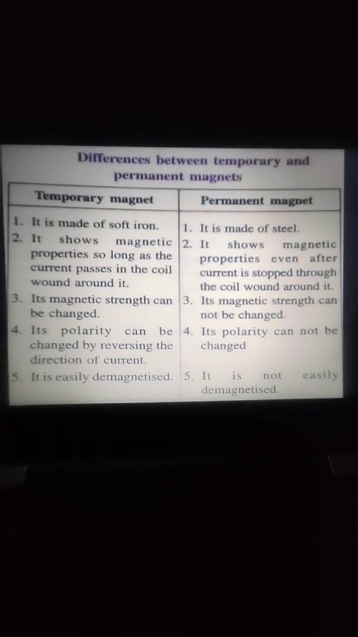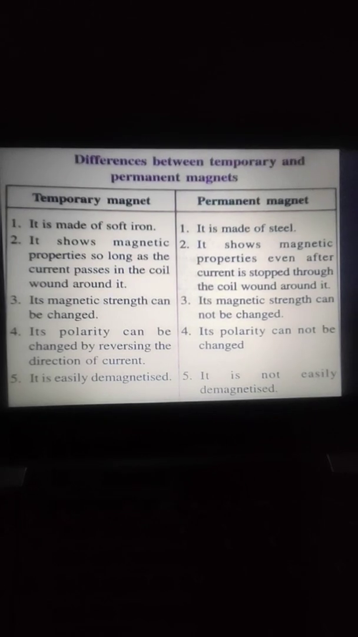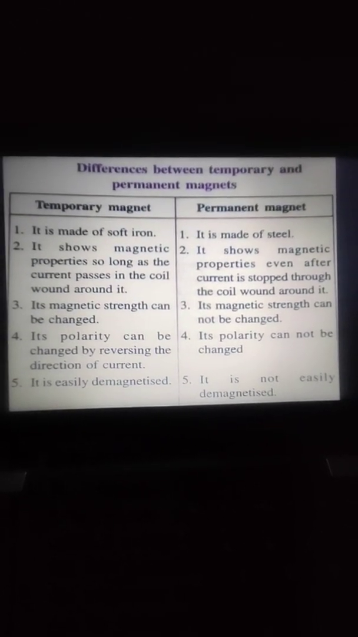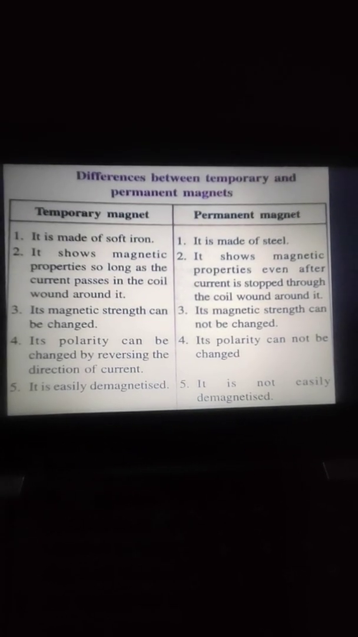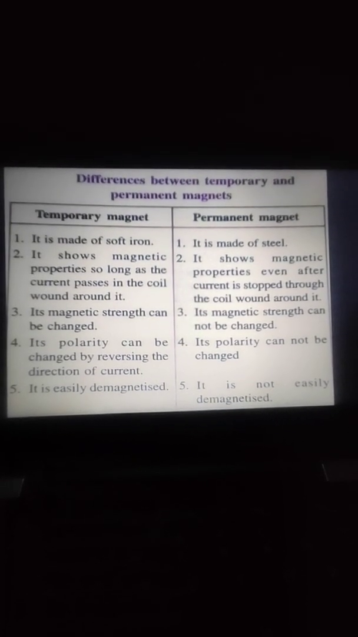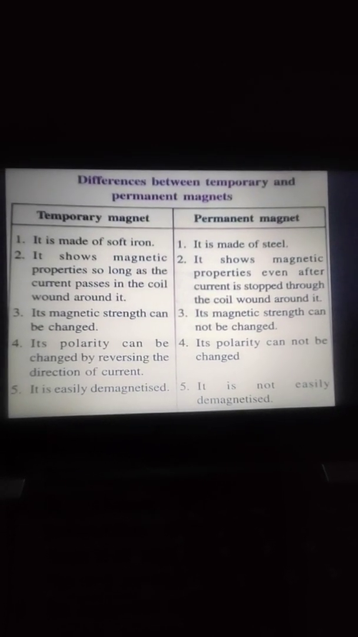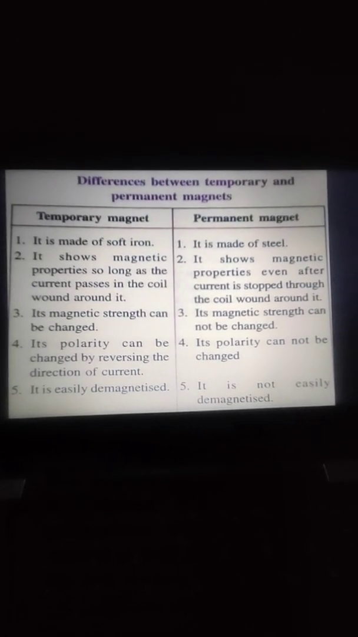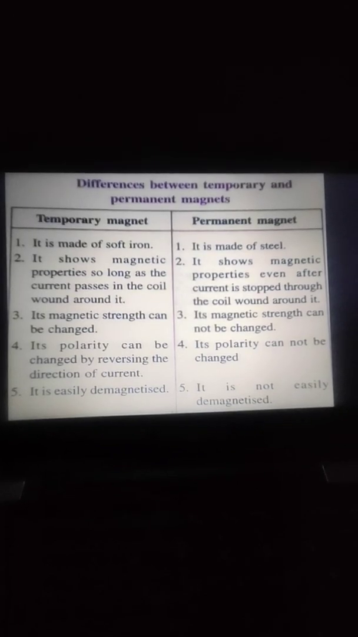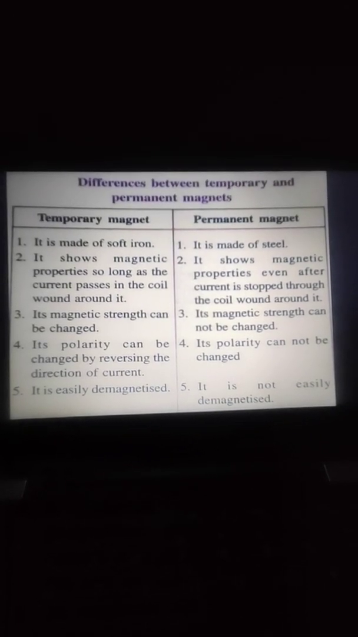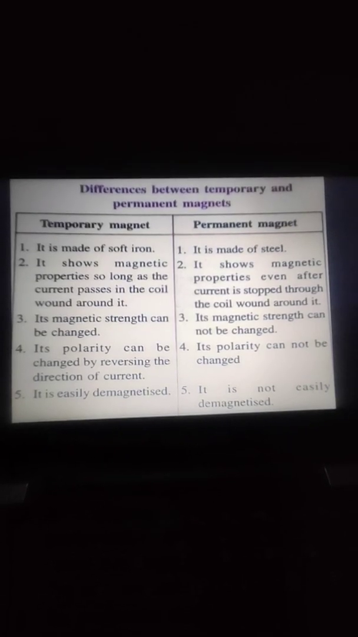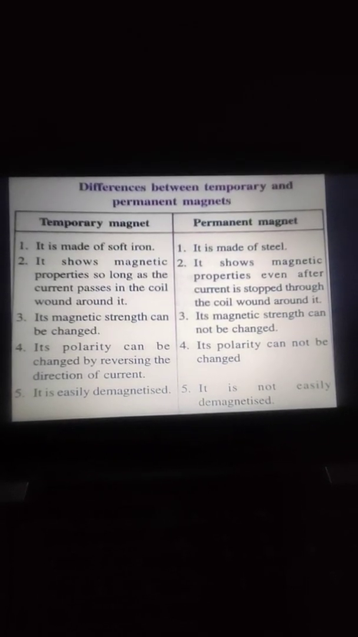Our today's topic is temporary and permanent magnets. So beta, first of all I would like to discuss some points of the electrical method of making magnet. The magnet which is formed with the help of electrical method is known as electromagnet, and a current carrying coil produces a magnetic field around it.